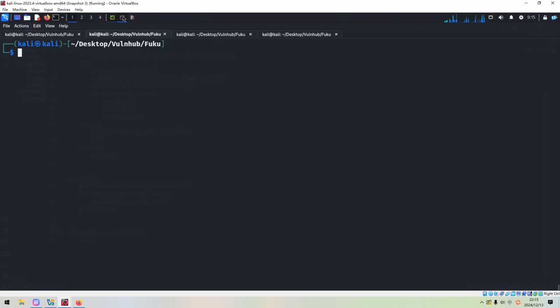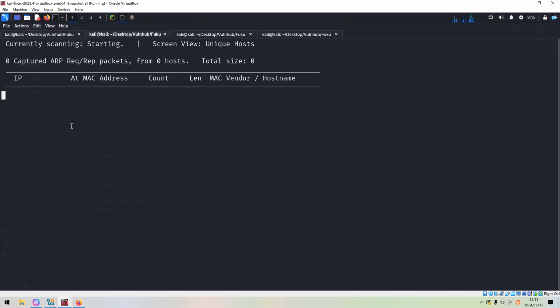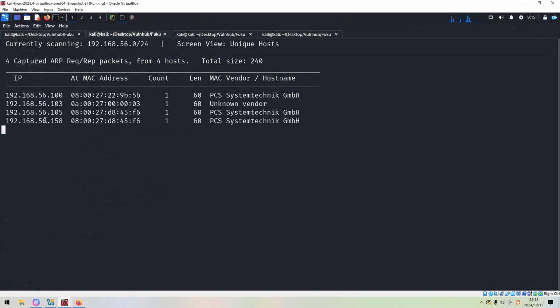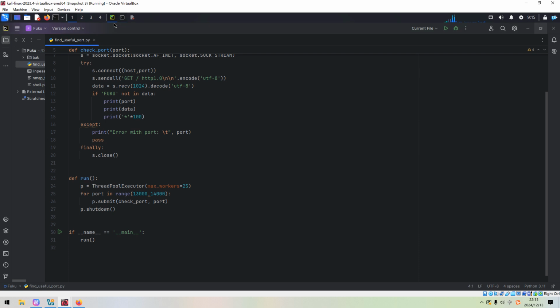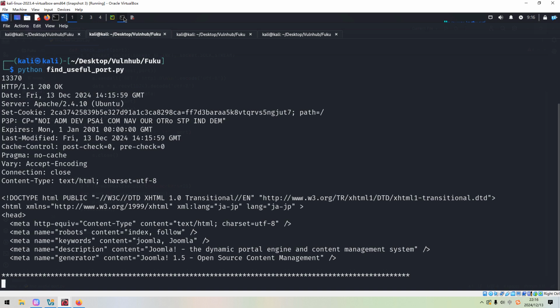Before we run this program to test, I need to check the IP address of the target. The IP address didn't change yet, so we can run Python and run it. Because I put a narrow range of port numbers, just 1000, this will not take a very long time to finish.